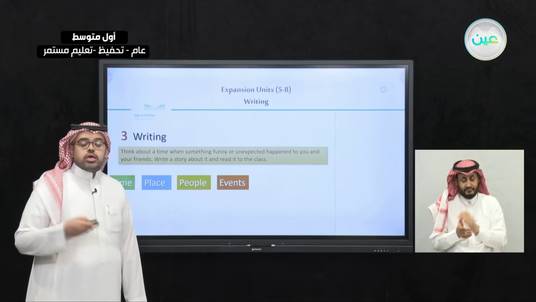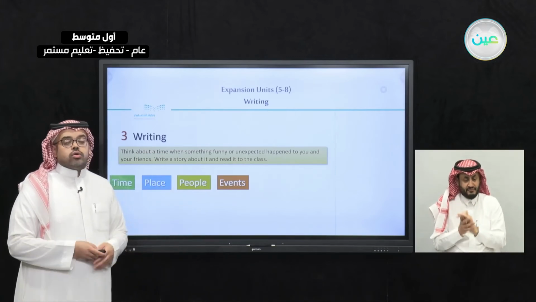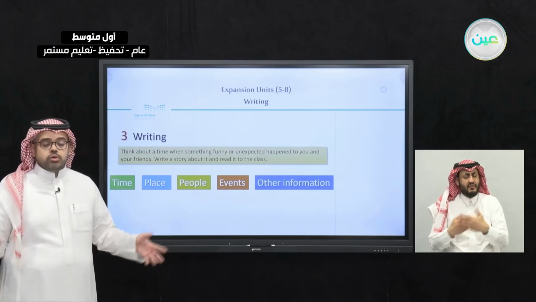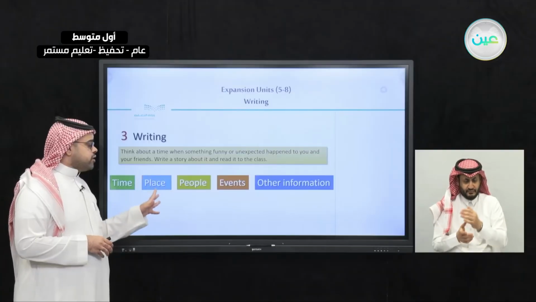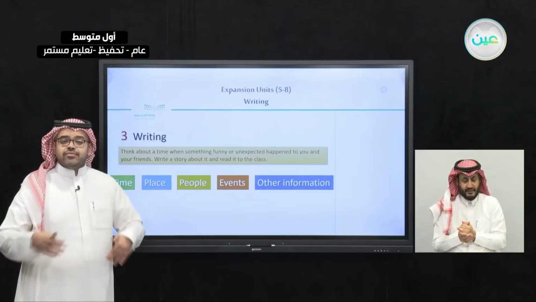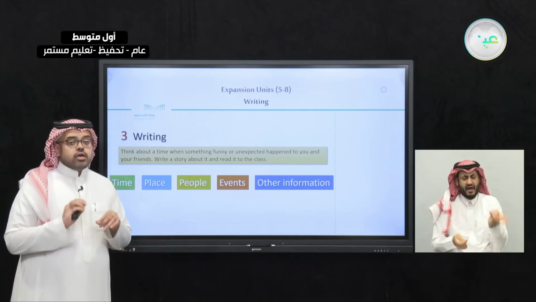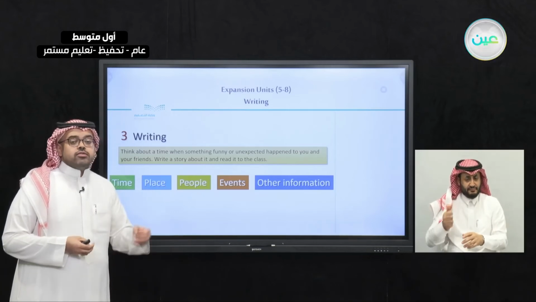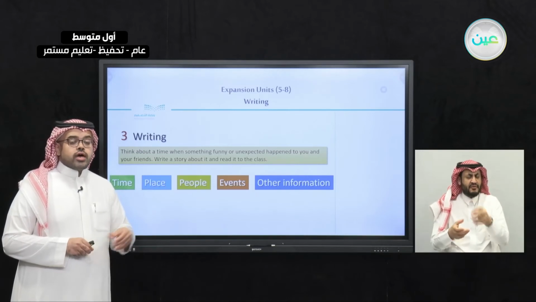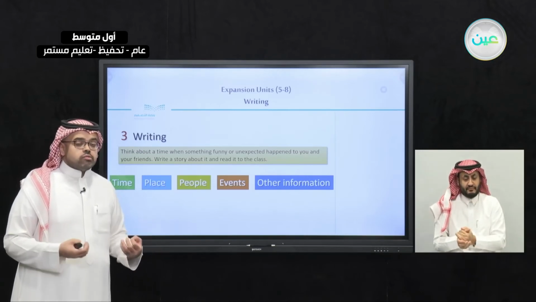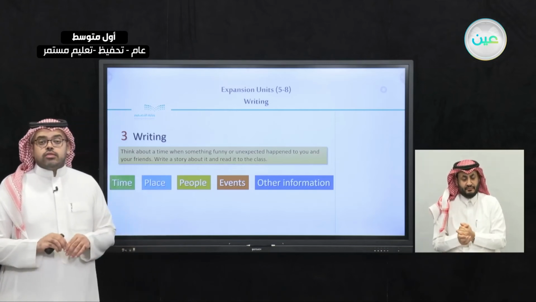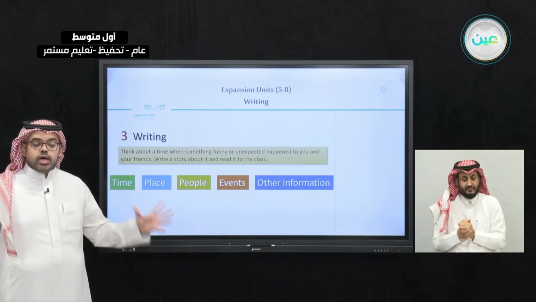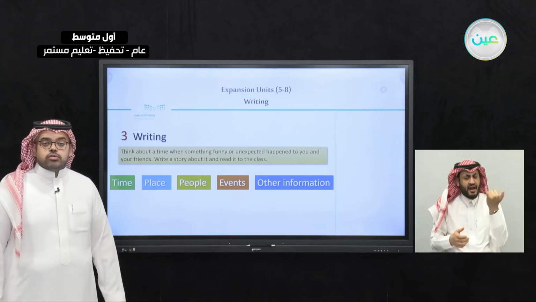And the final part in telling or writing or reporting a story is other information. Yes, we may have talked about a time or a place or people or events, but we have some bits of extra information, like for example in Walter's case, the kind of food that he ordered or the kind of clothes that he is wearing. This is what we call the other information. It's very important that we write this information just to have a well written story.